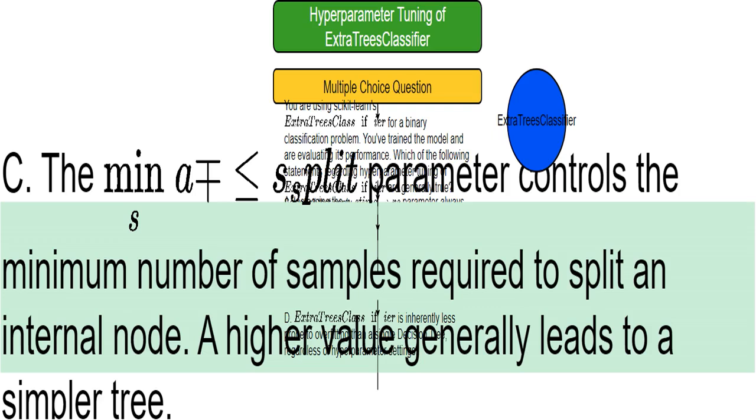ExtraTreesClassifier is a machine learning model that uses many decision trees. The extra refers to extremely randomized. It's an ensemble method, meaning it combines multiple trees to improve prediction accuracy and reduce overfitting. I need to understand how its hyperparameters influence these characteristics.